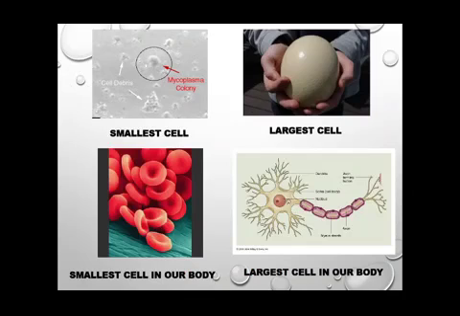So here are the figures for each of them. The smallest cell, PPLO, Mycoplasma colony. The zoomed figure is of the colony, not of the individual cell, as you can see. The largest cell, the ostrich egg. In human beings, the smallest cell is the RBC, and the largest cell is the neuron or the nerve cell.